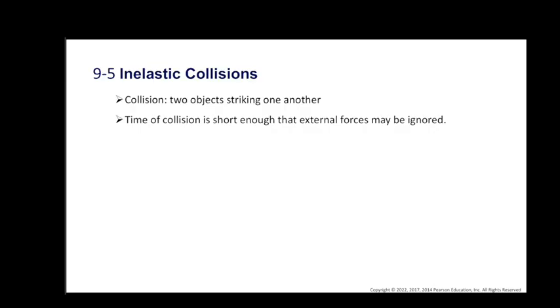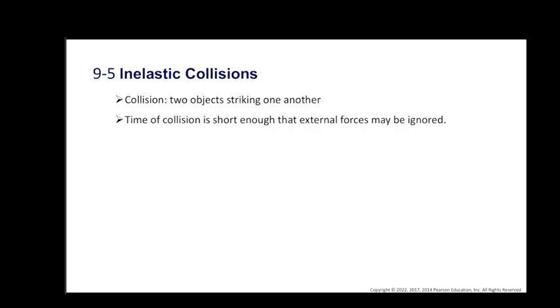In this case, the net external force, that means the weight downward plus the normal force exerted by the tracks upward, is zero. And as a result, we can say that the momentum of the two-car system is conserved. Momentum of a system being conserved does not mean that the system's kinetic energy is conserved. In fact, most of the system's kinetic energy is converted to other forms of